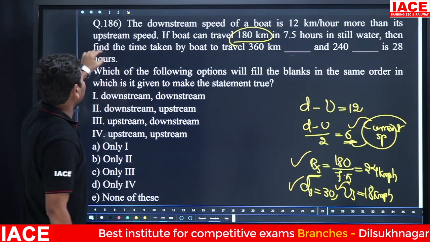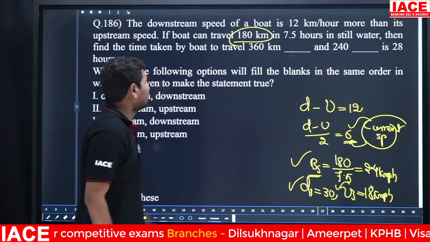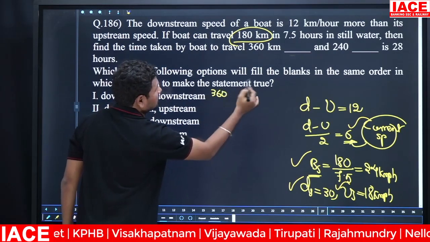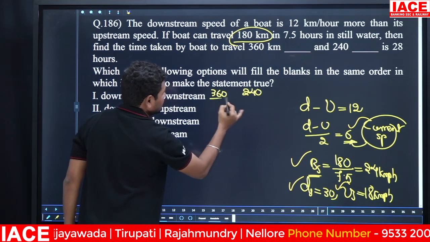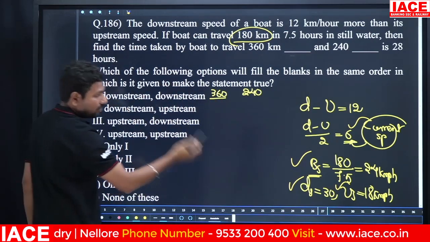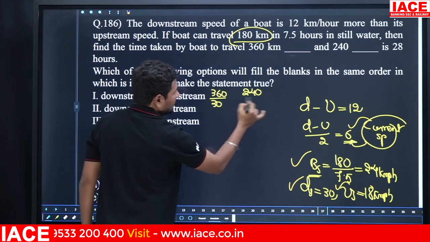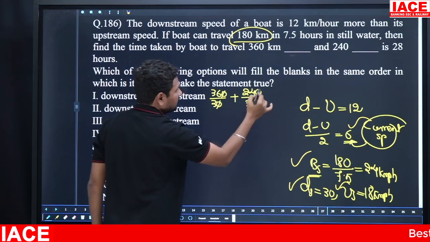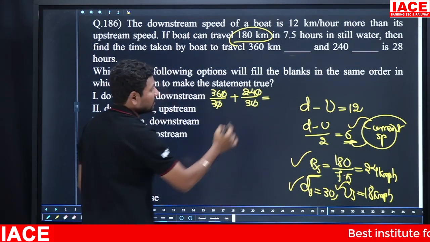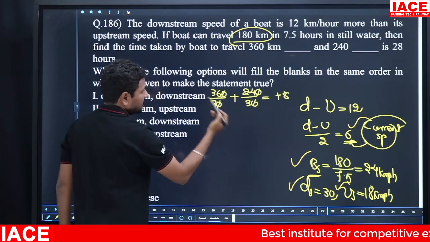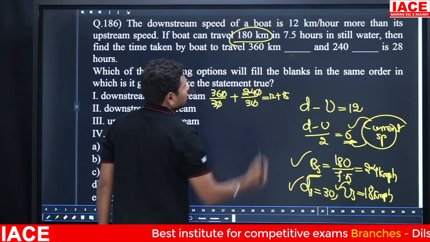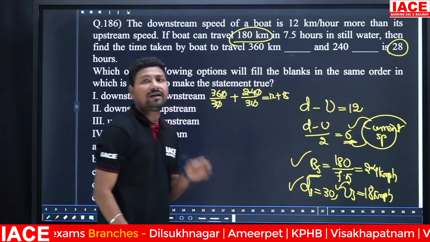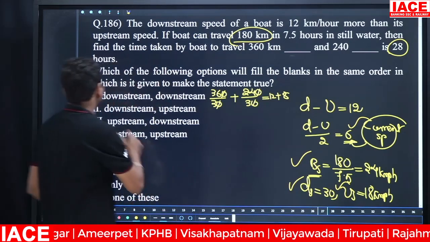Make the statement true: find the time taken by the boat to travel 360 kilometers. Look at the statements. First statement: 360 kilometers, next 240 kilometers. First 360 kilometers is covered downstream, so speed is 30, and here also 30, because both are downstream. Cancel the 0s. 24 by 3 is 8 plus 36 by 3 is 12. 12 plus 8 is 20 only, but not 28. Total journey time should be 28, but they gave 20, so statement 1 is wrong.